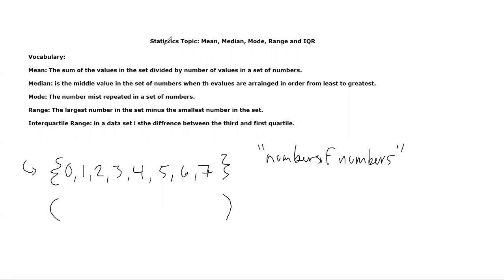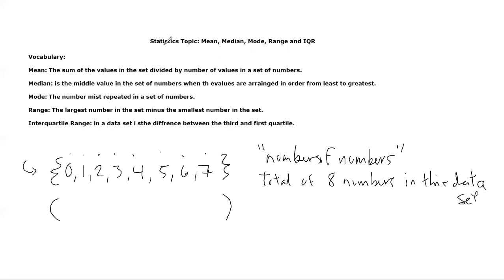So for example, the 0 counts as a number. So 1, 2, 3, 4, 5, 6, 7, and 8. There's a total of 8 numbers in this data set.